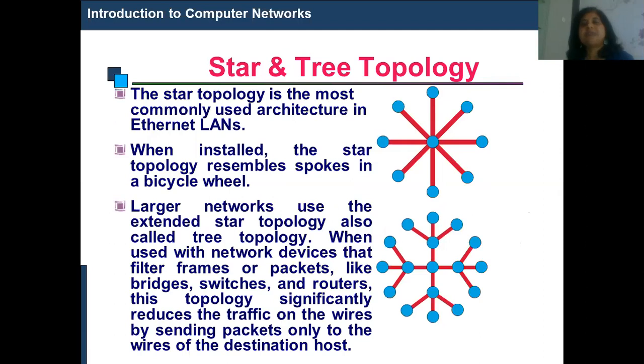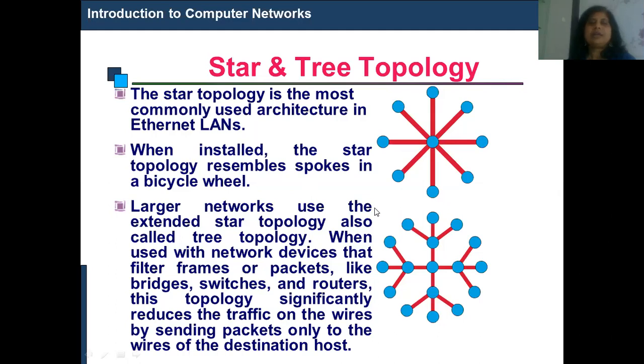Next one is the star topology or star and tree topology. Now in the star topology, the machines are connected in a star pattern. When installed, the star topology resembles the spokes of a bicycle. Here all machines are connected in a star fashion, and there is one central controller which can be a switch or a hub.